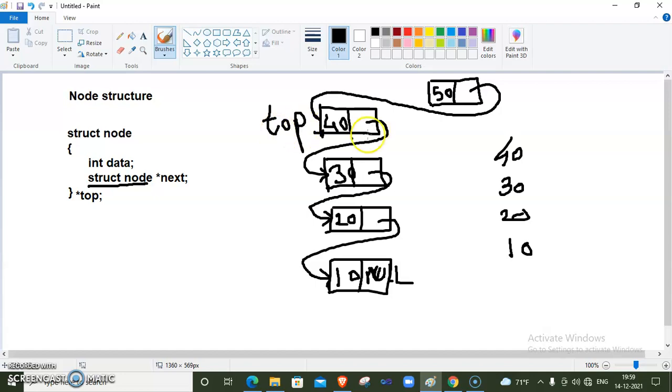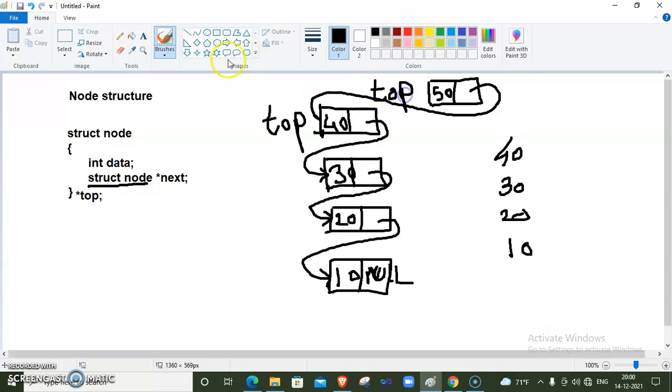Okay, our previous top is this, and now our new element is this. Now we store the address of top inside this new node address. Okay, new node's next part. So in this way our node is attached to previous list, and now our top will be this node. So we update the top like this. Our new node is now the top.